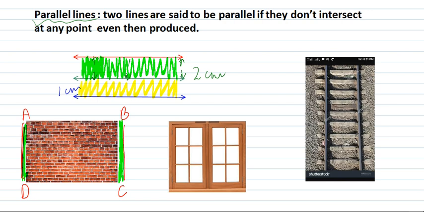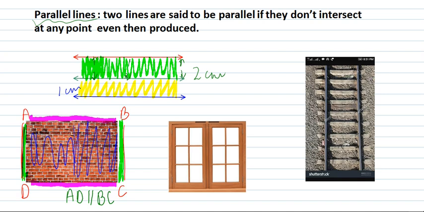So we can write that AD, this is the sign used for parallel, is parallel to BC. Similarly, AB is parallel to DC. The distance between this is also same. So we can write that AB is also parallel to CD.